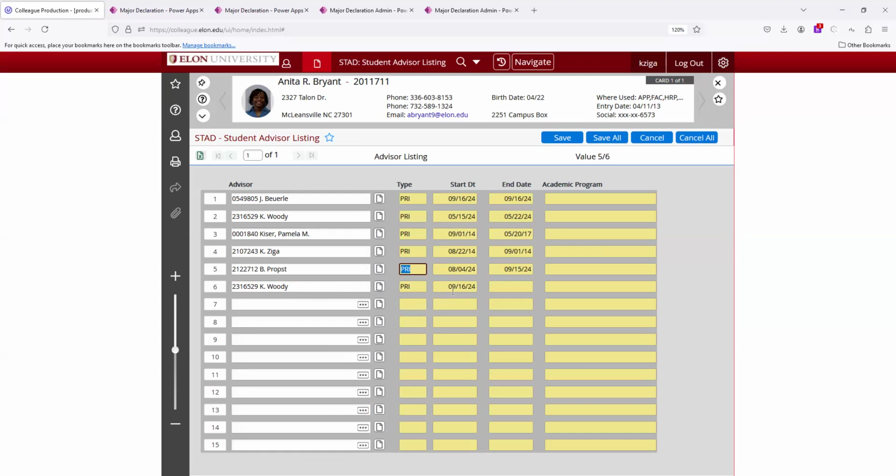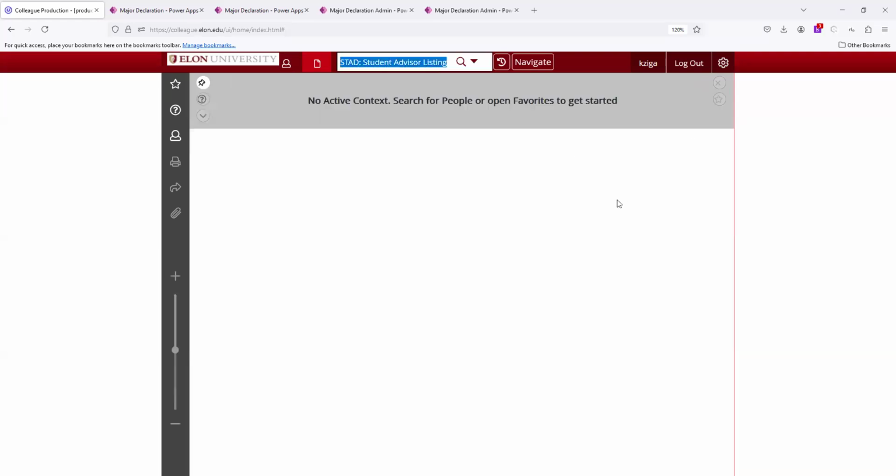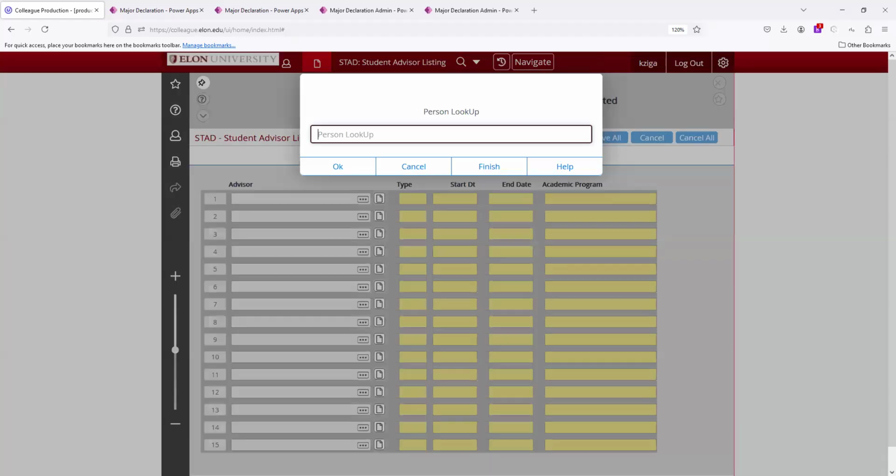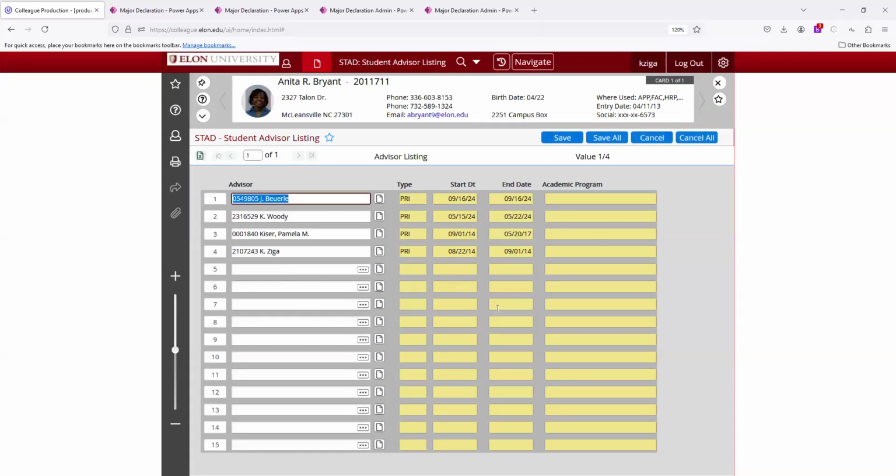And this is all active. So again, once we hit Save All, it is live. The student will be notified, and Kenzie would be notified next Monday that Anita Bryant is one of her new advisees. At this point, nothing has been saved. So we're going to hit cancel and clear that out. If I want to go back in the record and see where things are, I just have to hit edit and check it. So I did all that to demonstrate, but actually no advisors were changed.